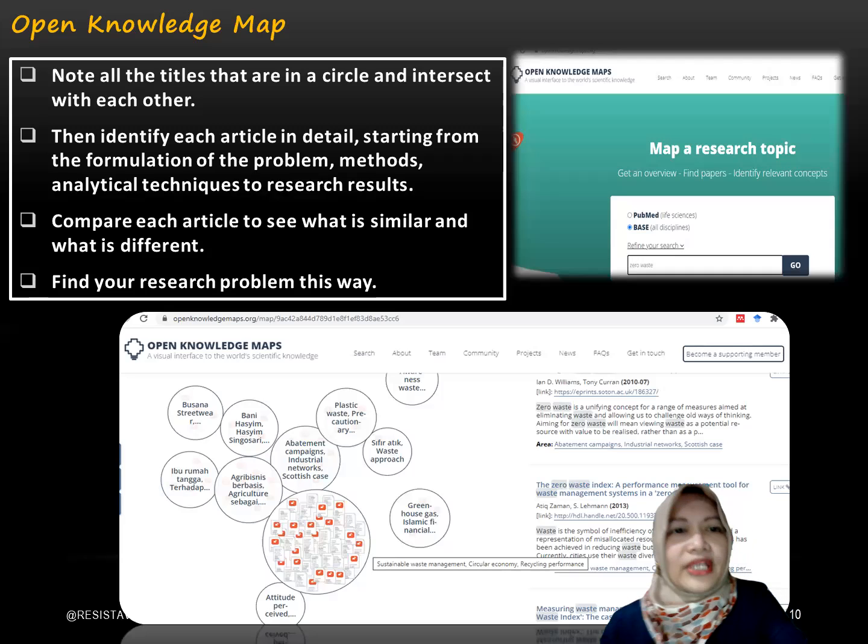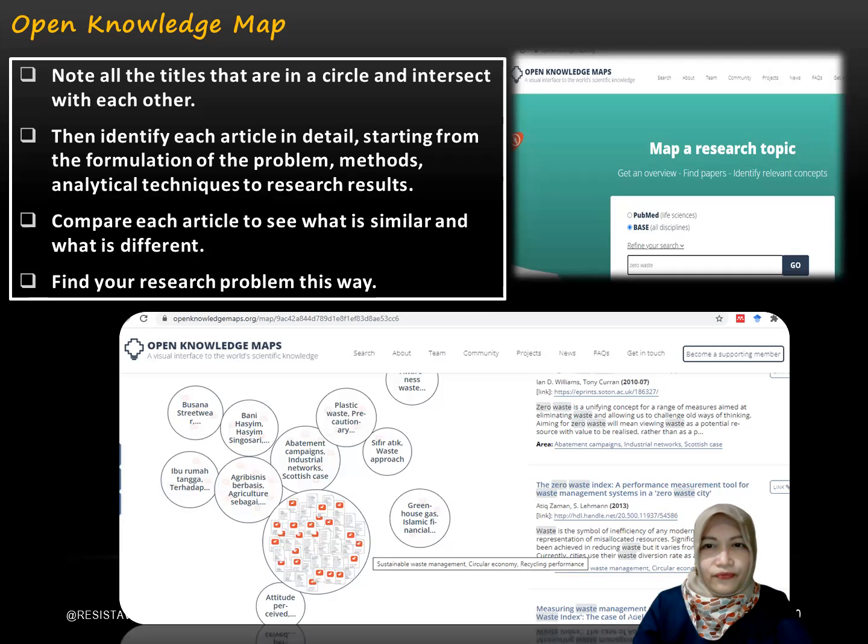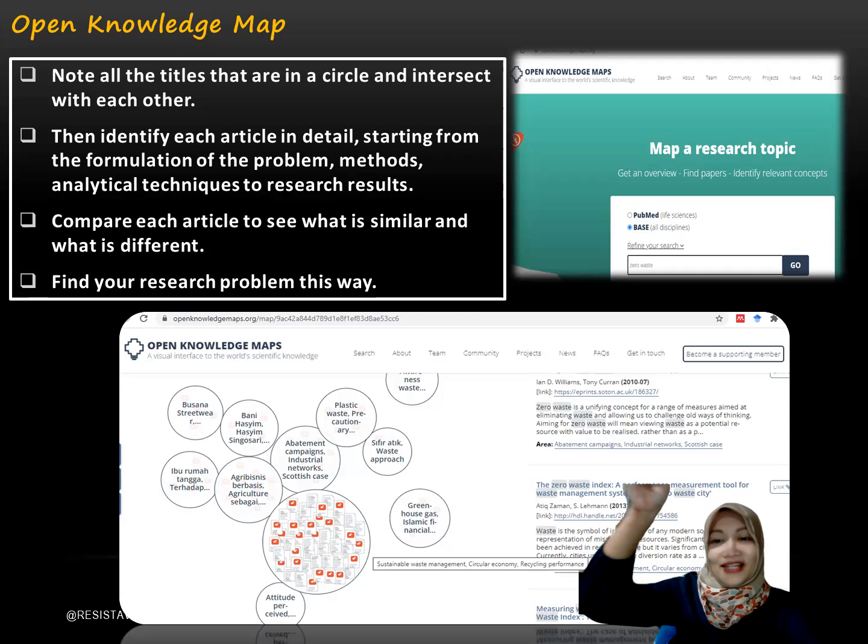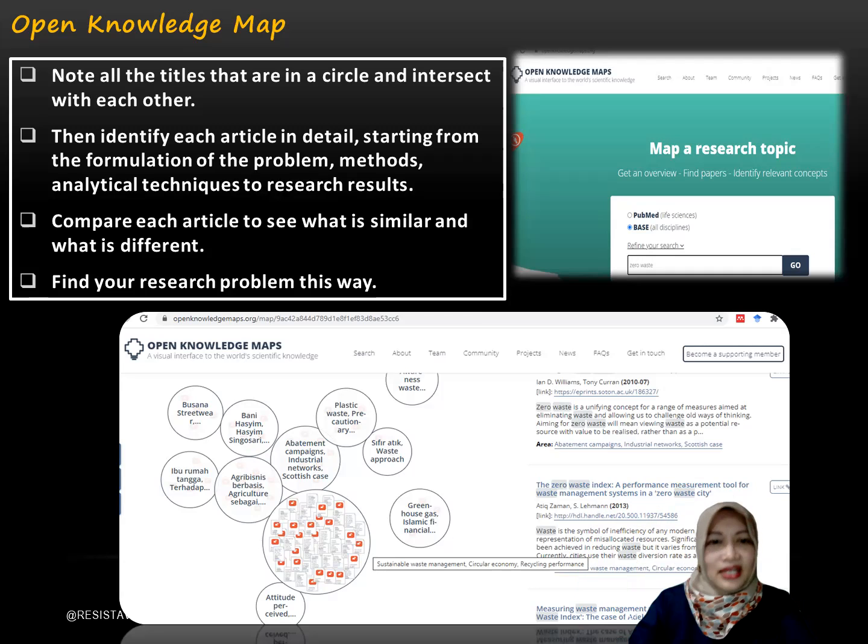How about this one? Open Knowledge Map. If we open the web, it looks like this one, in the green one. And then if we type our research topic, we can find this, and the circle consists of all the titles of our research topic.